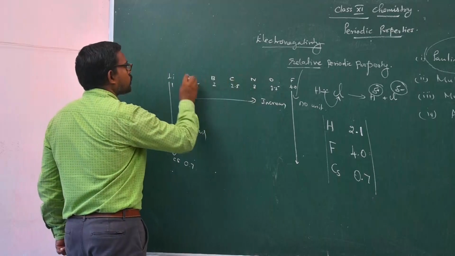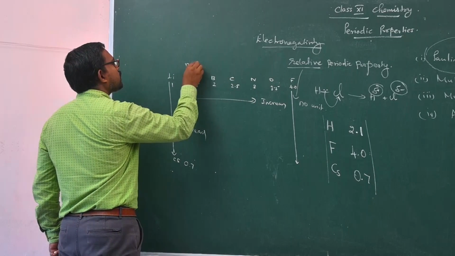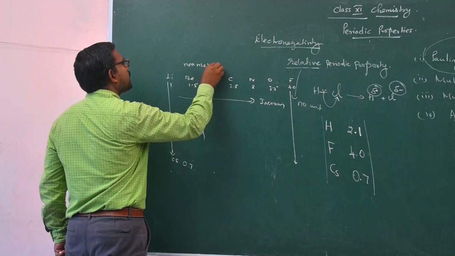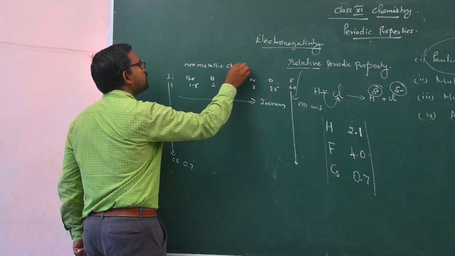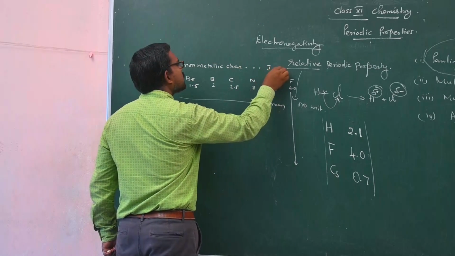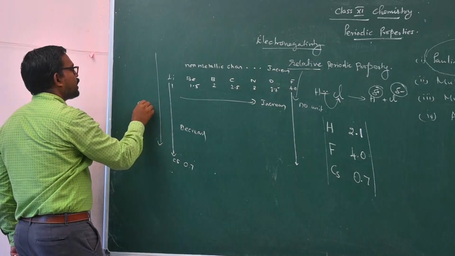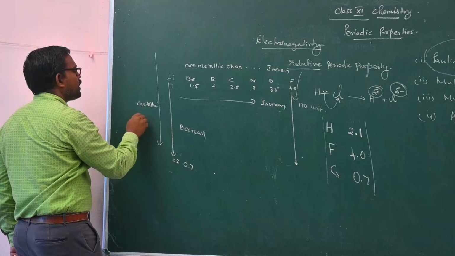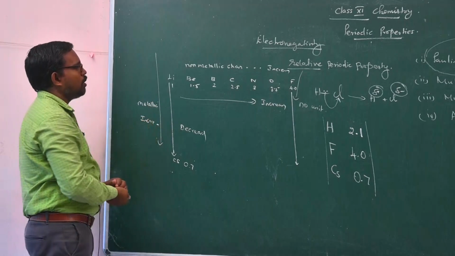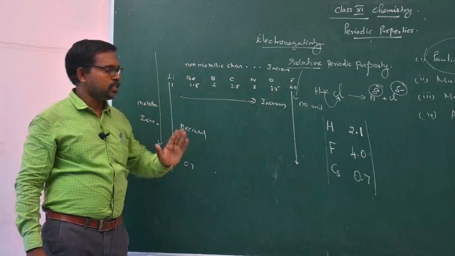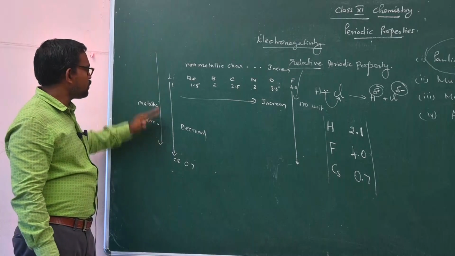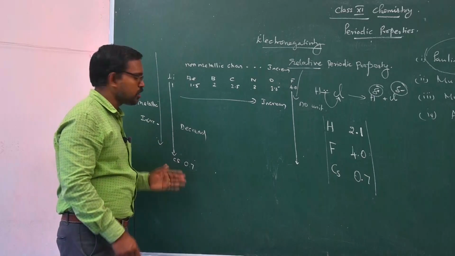Left to right, non-metallic character increases. Top to bottom, metallic character increases.